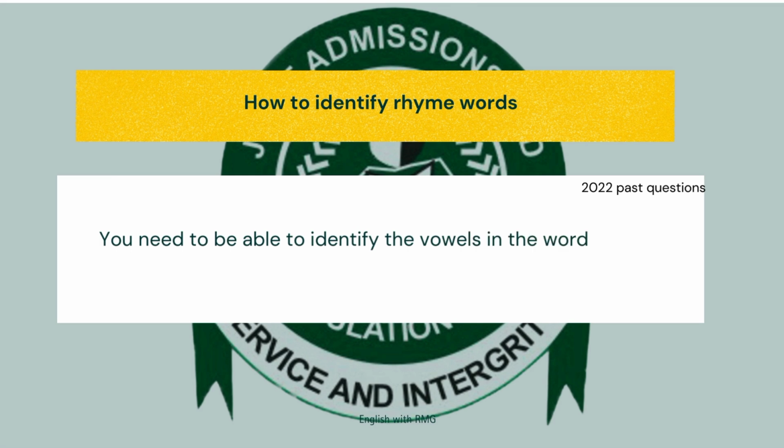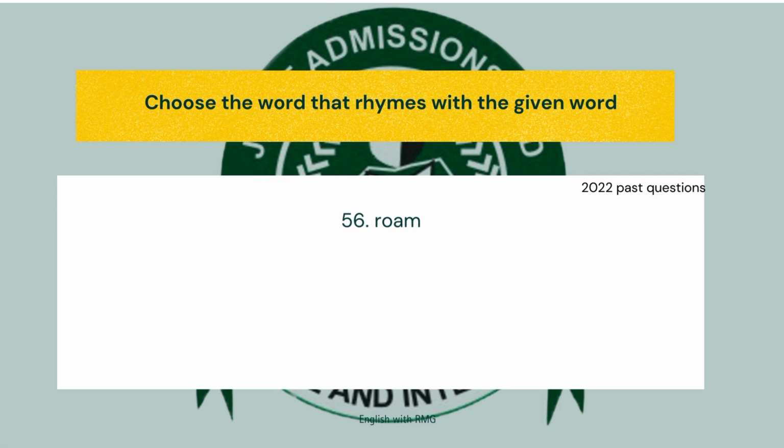But where you can actually have issues is if you can't identify the correct vowel sounds in that word. Usually English words do not sound as they are spelt, so you have to be able to identify the real sound in the word. Here is a question from the 2022 past questions. We have Rome, which means that we are looking out for what? Home sound. A, from. B, come. C, home. D, how. The only option that has the sound in home, just like we have in the question, is C, home. So that's our correct answer.